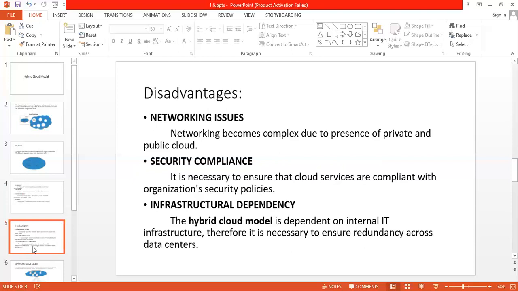Next is security compliance. In this, it is necessary to ensure that cloud services are compliant with other organizations' security policies. Like we have seen, private maintains security, and public does not maintain that level of security. By combining both, we have to create a new model which will consist of both. While considering these things, security is also a major concern, because it should be compatible with the other organizations who are working on hybrid clouds, and with fast performing on-premises infrastructure.